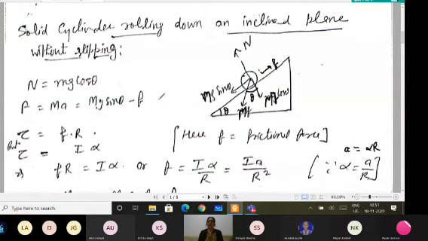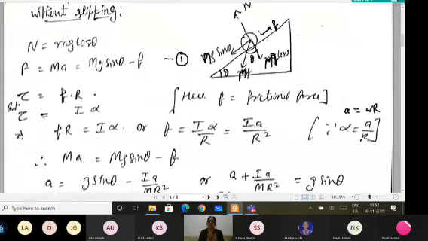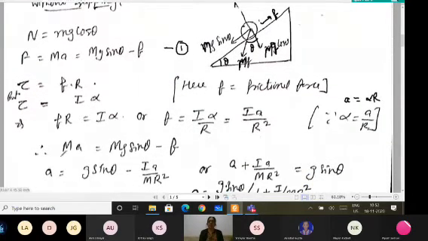Now put this value of the frictional force in equation number 1 and work it out. I get M, the mass of the cylinder, into A, the linear acceleration, equals mg sin theta minus the frictional force.